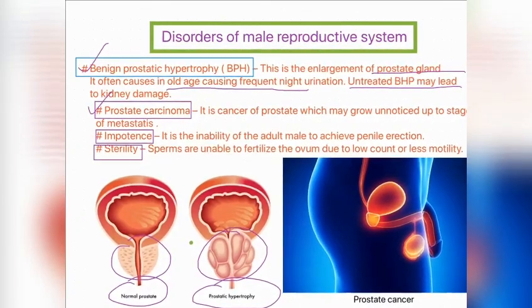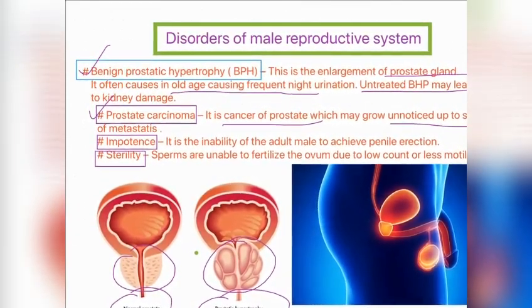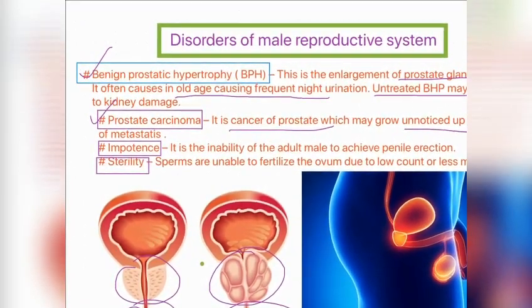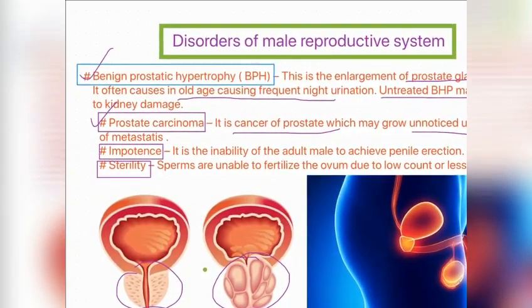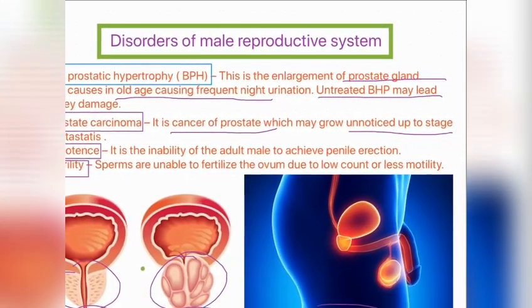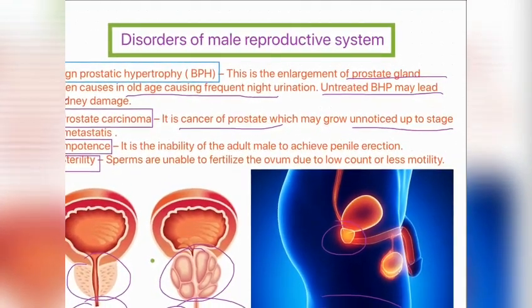Next one is prostate carcinoma. This is prostate cancer. It is the cancer of the prostate which may grow unnoticed up to the stage of metastasis. Metastasis is the stage when the cancer of one part may spread to other parts also. So here this is a prostate cancer. We can observe this is the cancer of the prostate, prostate carcinoma.